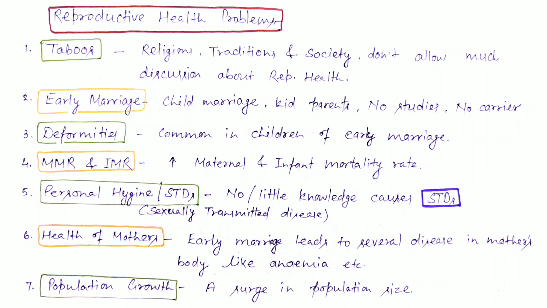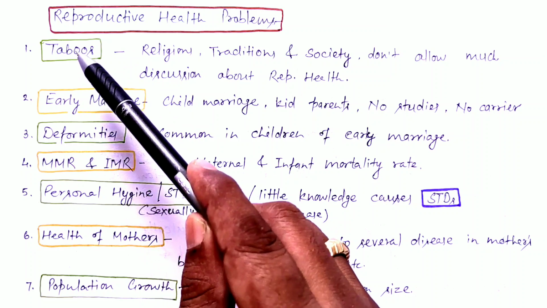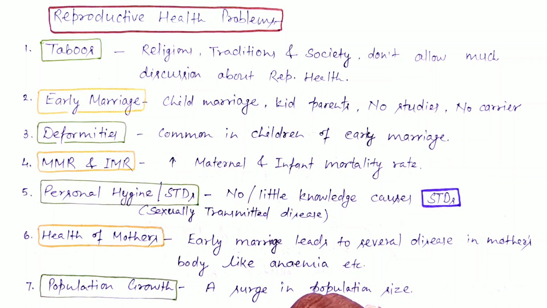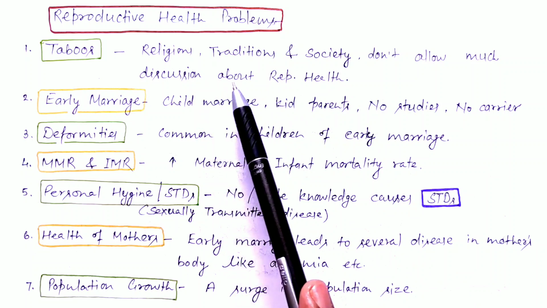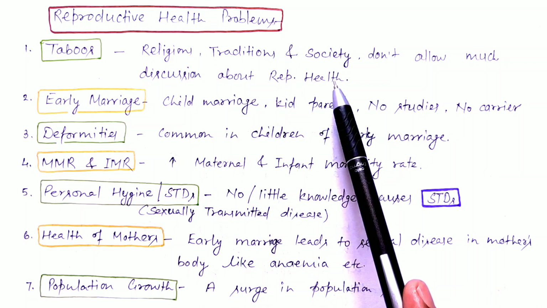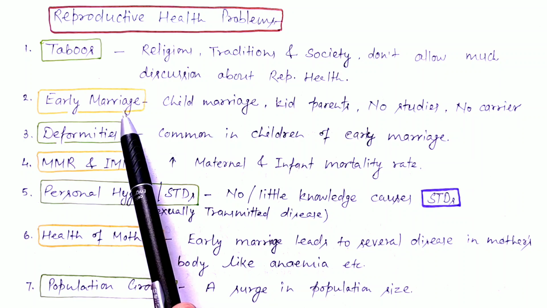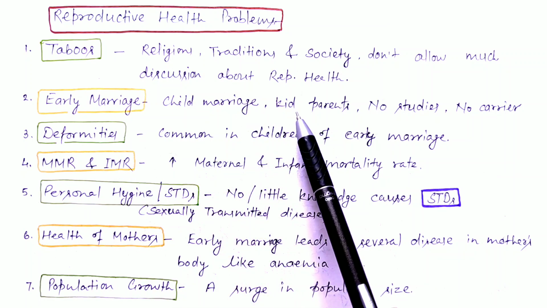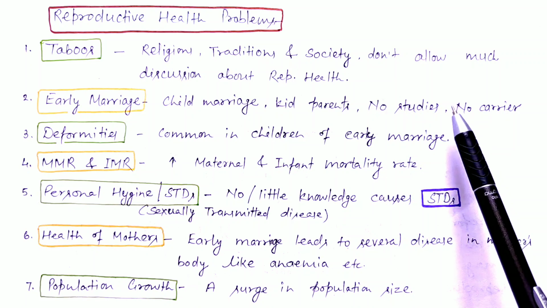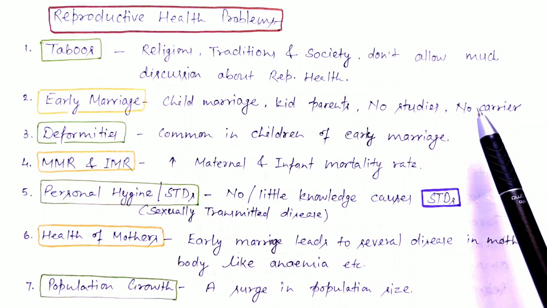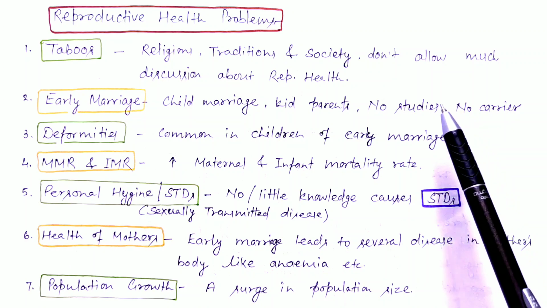Now about the problems related with reproductive health. There are a number of problems that are given here, all related with reproductive health. First is taboos. These are social or religious restrictions that don't allow much discussion about reproductive health. Second is early marriages. With child marriage or kids parenting, there is no time for studies and the individual is also not capable of planning their future or their career.